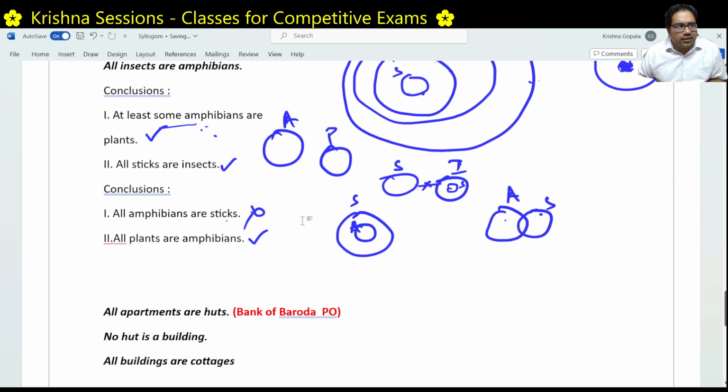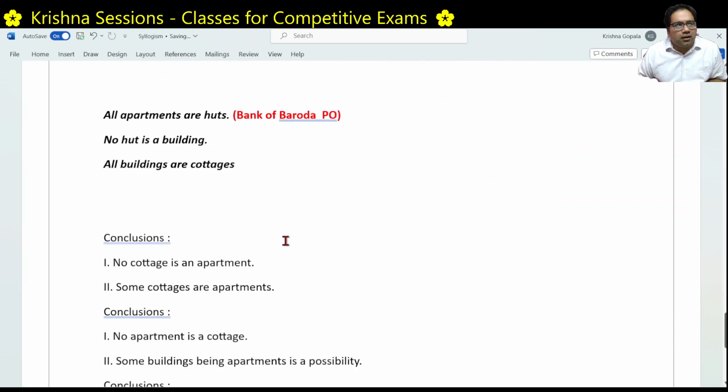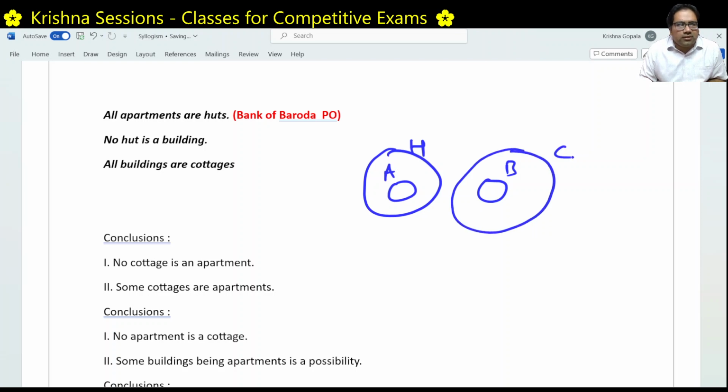Right. Next. All apartments are huts. Okay. These are apartments and these are huts. No hut is a building. So that means this is a building. There is no intersection between hut and building. All buildings are cottages. These are cottages. Now, these cottages, huts cannot be buildings, right?